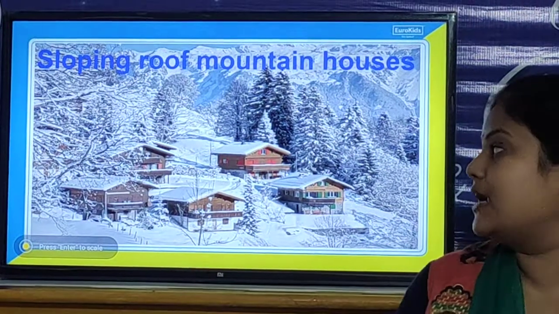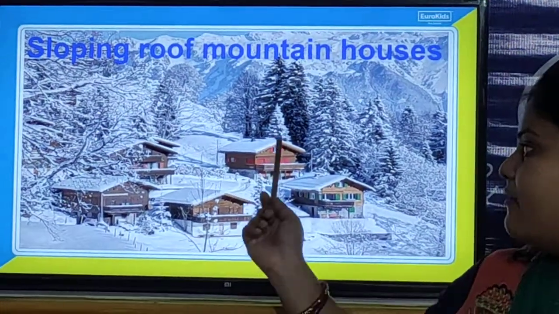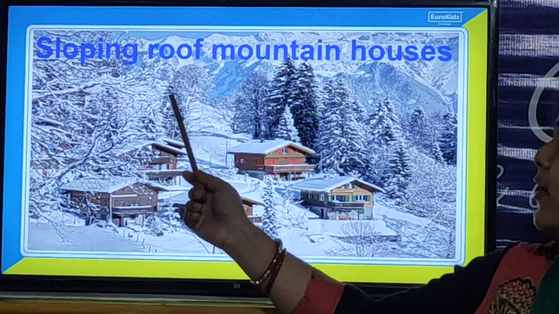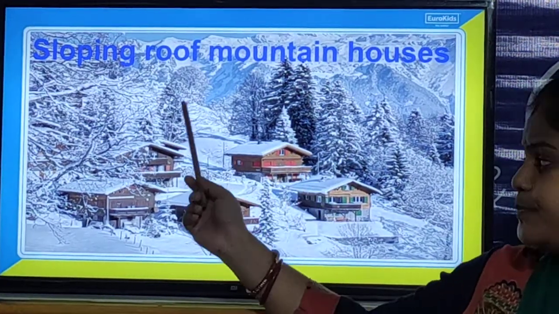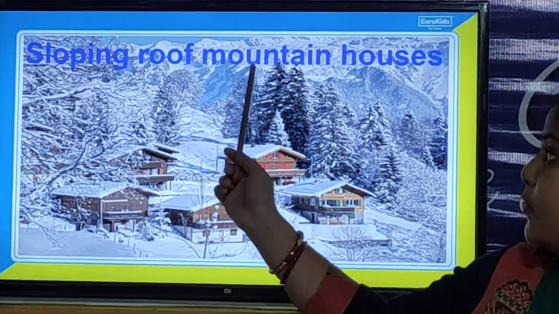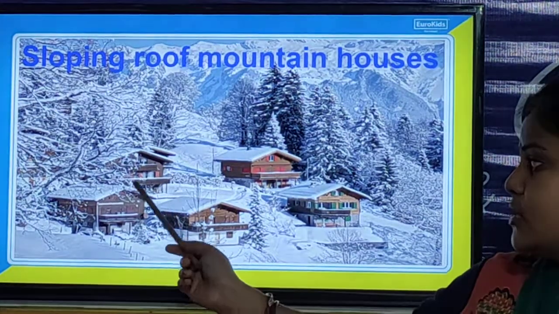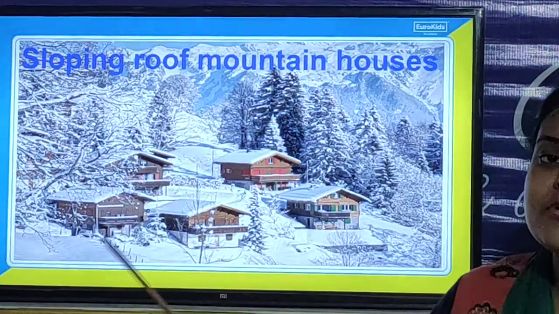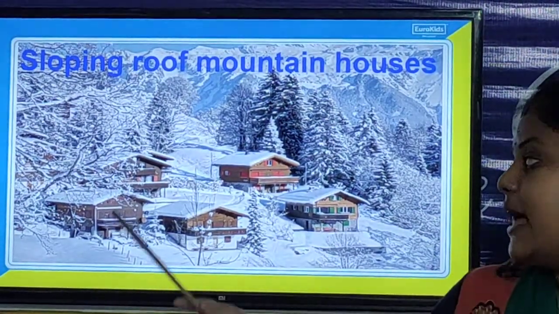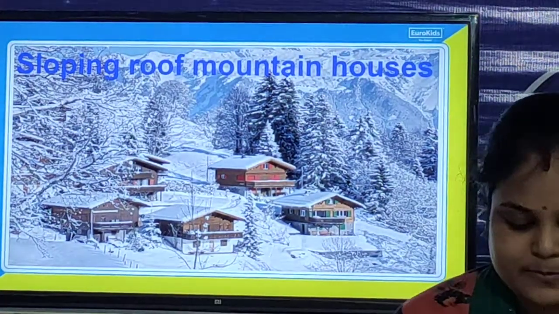So children, let us look at the houses that are made on the mountain. Look, they have a sloping roof, and all over, the trees and plants are covered with snow. And look, these mountains are also covered with snow. The sloping roof house is made so that the snow will slip down easily.